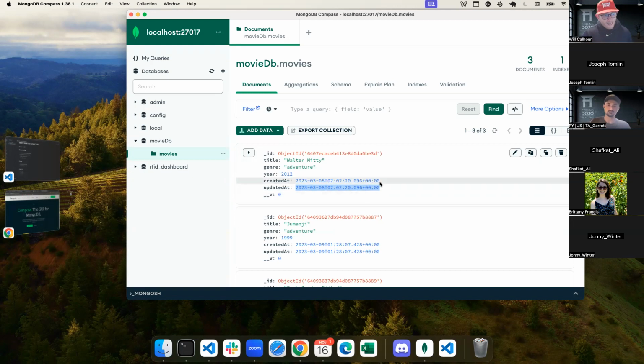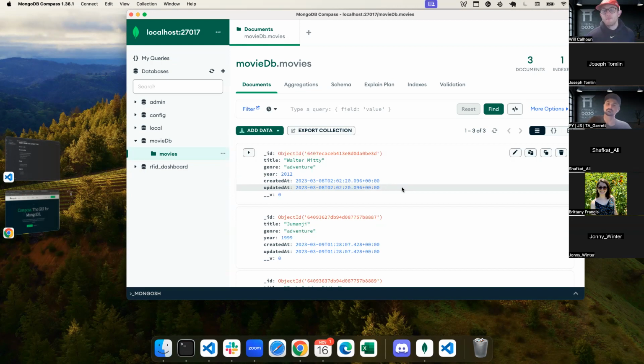I also can add in two pieces of information, this created at and this updated at. Can anybody think of maybe why we would want these two pieces of information in our database, especially for those that have already taken a full stack language? Or maybe have an example of why each one.